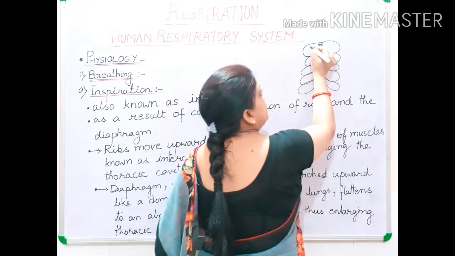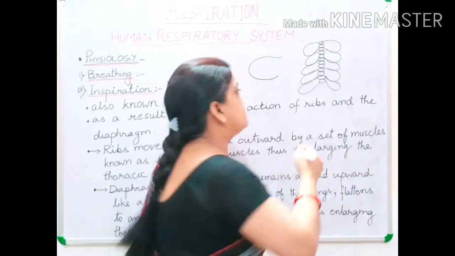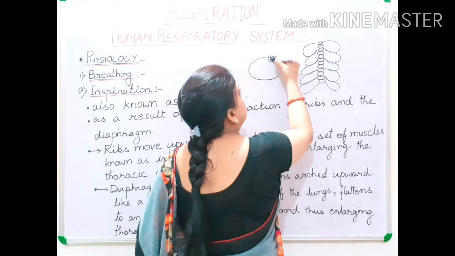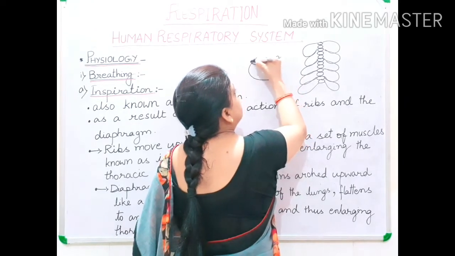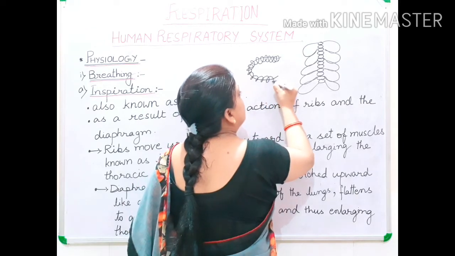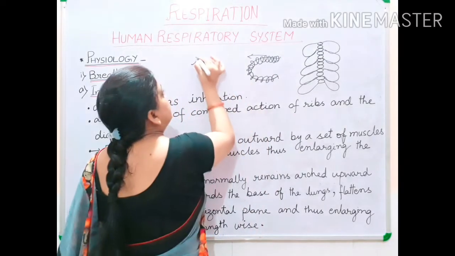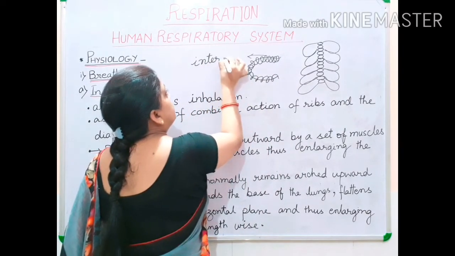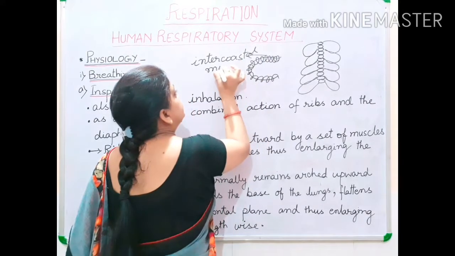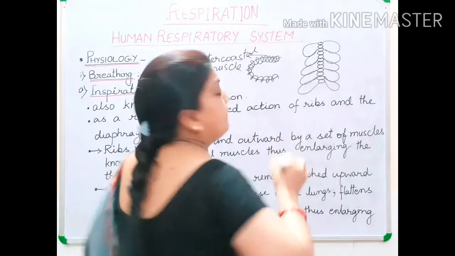Now, this rib-like structure is covered by a type of muscle in this way, in a circular manner. And these muscles are called intercostal muscles.